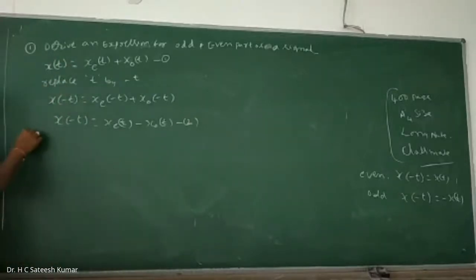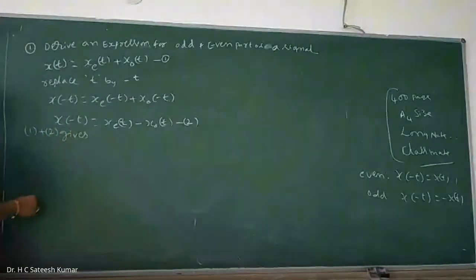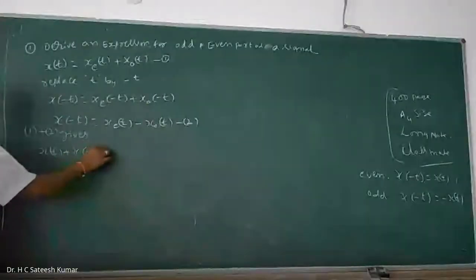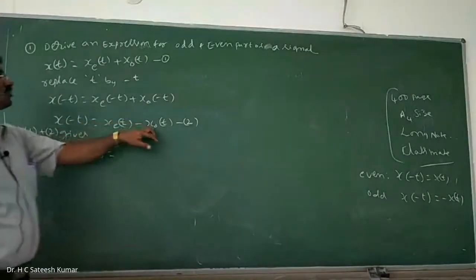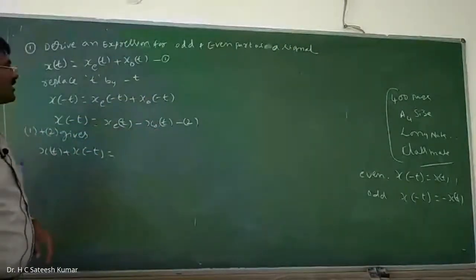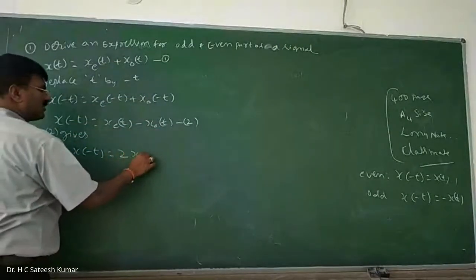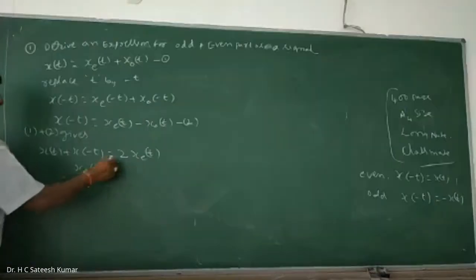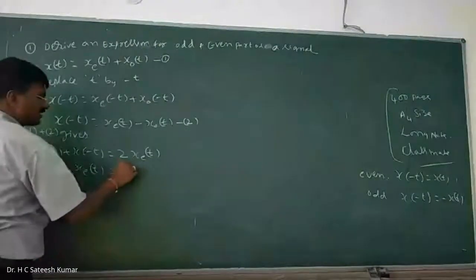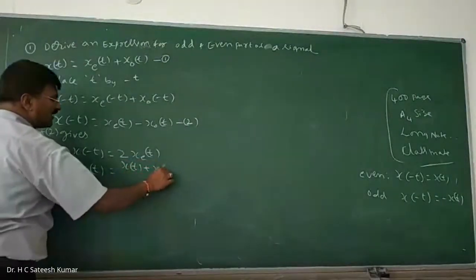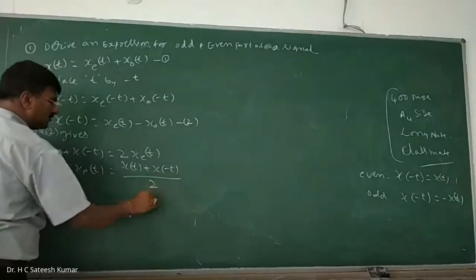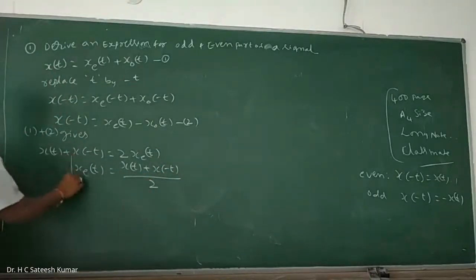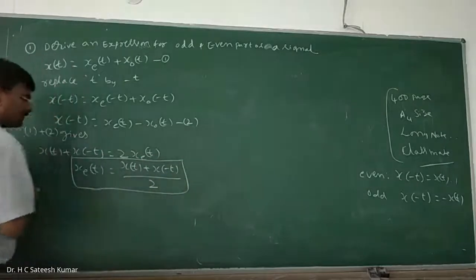1 plus 2 gives x(t) plus x(-t) is equal to xe(t) plus xe(t), the xo(t) and minus xo(t) get cancelled, so we get 2xe(t). Therefore xe(t) is equal to, transferring 2 to the denominator, x(t) plus x(-t) divided by 2. That is the formula for finding the even part of any signal.